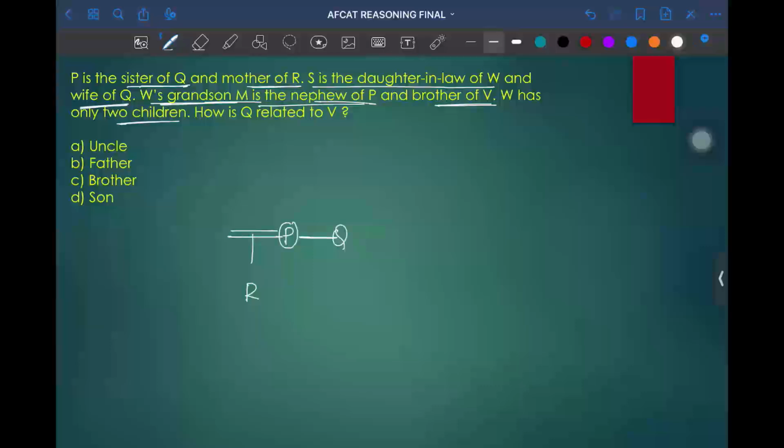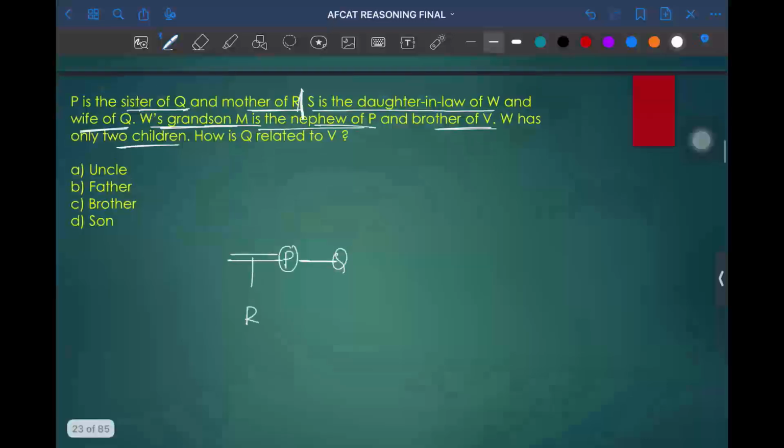The next statement tells that S is daughter-in-law of W. Since we cannot find it directly, we can write the relationship in a separate line. Daughter-in-law of W, in the sense the male person will be the son of W. Even now I don't know the gender of W, whether male or female.